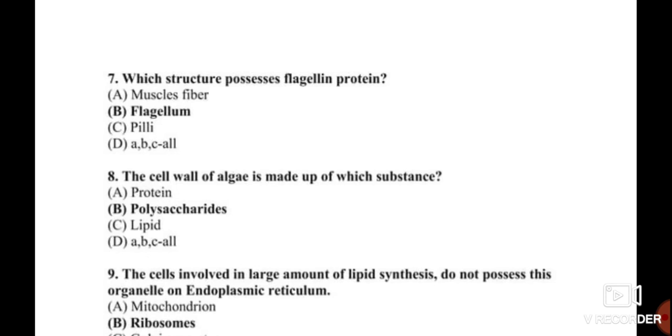The next, question number 8, the cell wall of algae is made up of which substances? The cell wall of algae is made up of polysaccharides, for example, cellulose or a glucan. Not protein, not lipid.